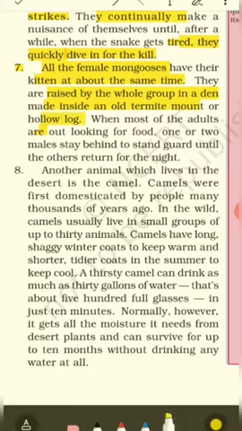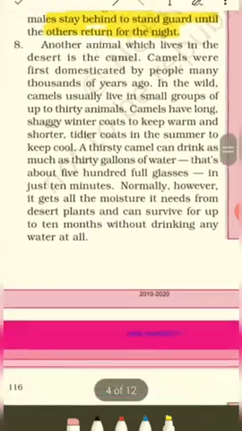When most of the adults are out looking for food, one or two males stay behind to guard until the others return for the night. Wonderful. They work in such organization. So when the other animals are out looking for food, one or two male members will be in and around the mound to guard the younger members of the group. It's a wonderful thing. We can learn a lot of things from them: organization, agility, speed, skill, valuing family, teaching values, and staying to help one another. Alright, now let's read paragraph 8.